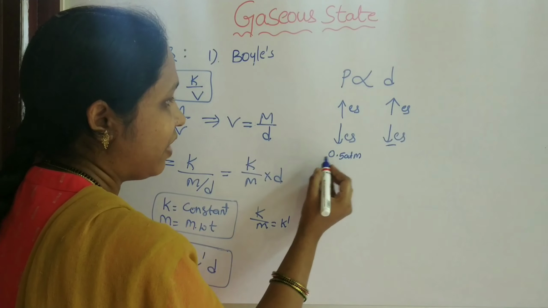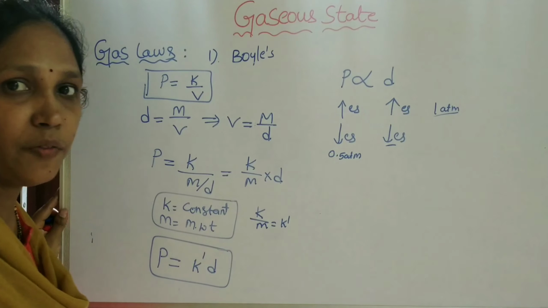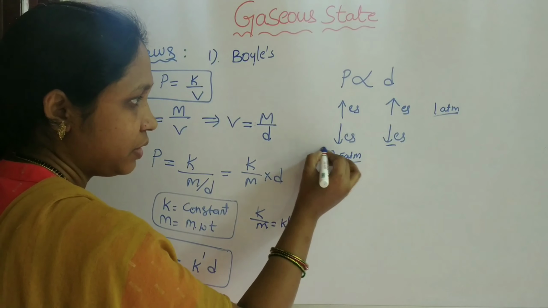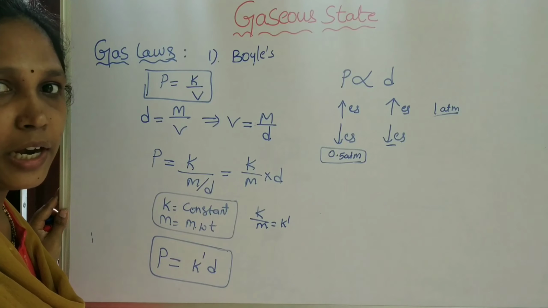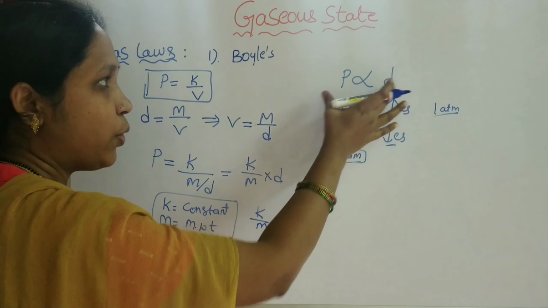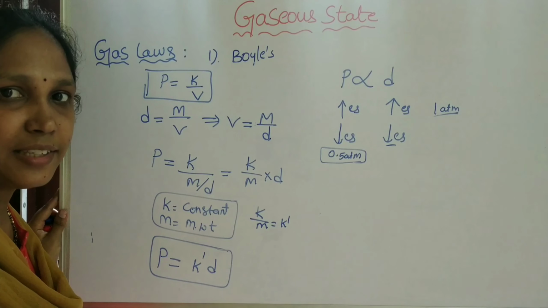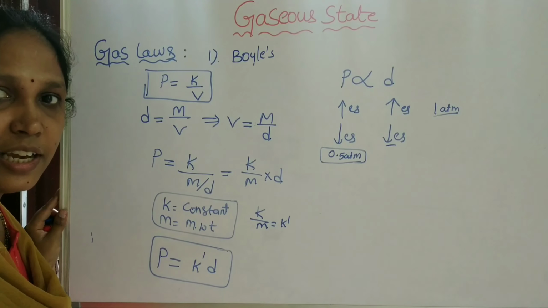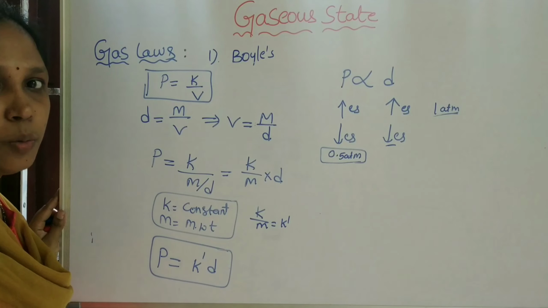But at sea level, the pressure is 1 atmosphere. Both pressure and density are directly related. If the pressure increases, the density of the gas increases. If the pressure decreases, the density of the gases decreases. This is according to Boyle's law.